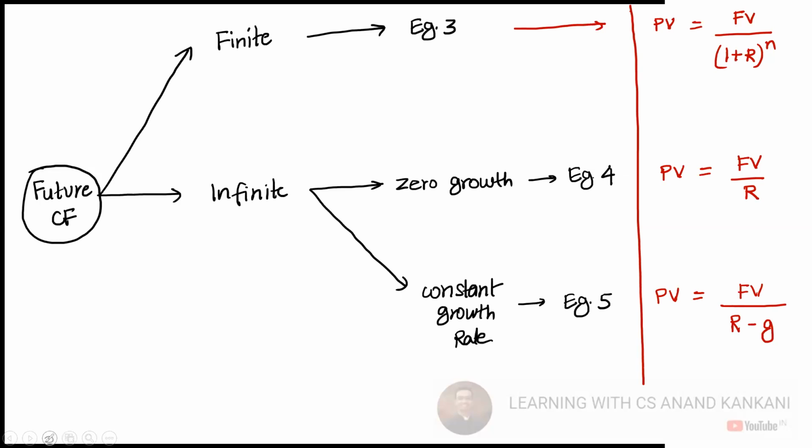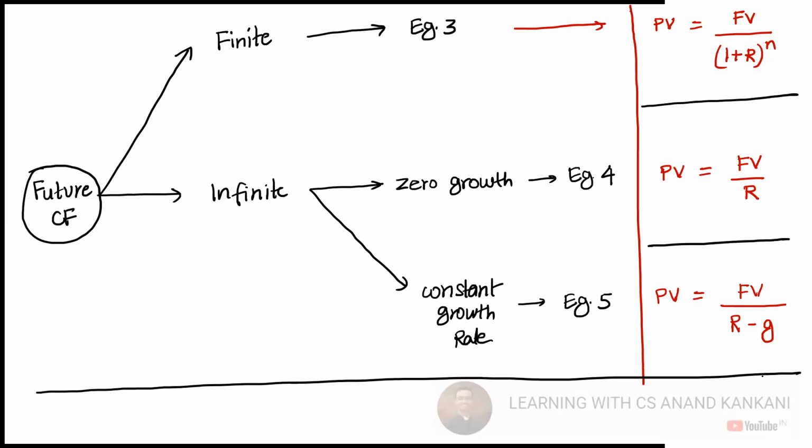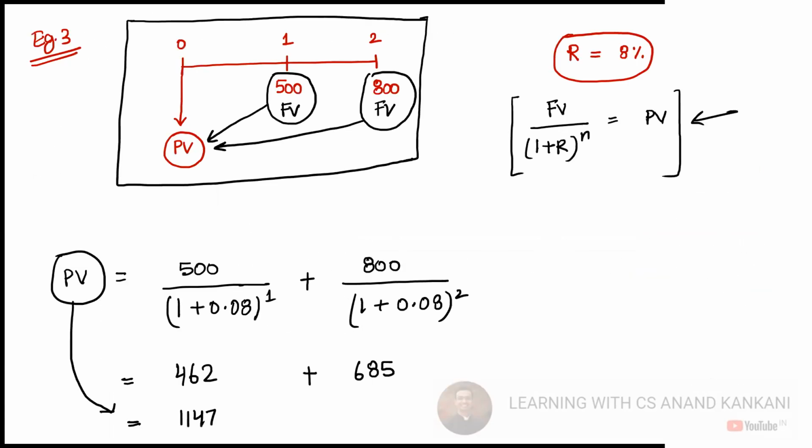For example number 3, since it's finite, you will put 2 such brackets or 3 such brackets, depending on how many finite years there are. Let's say the amounts are the same: 500 rupees arising constantly, so for 5 years you get 500 rupees every year.